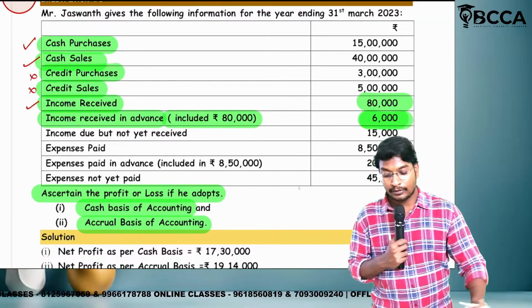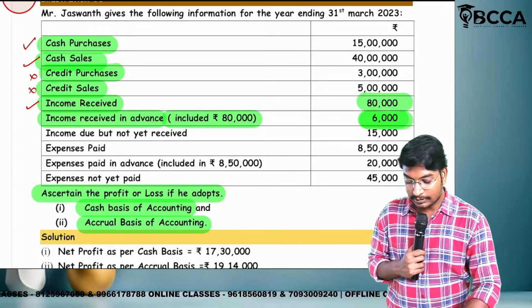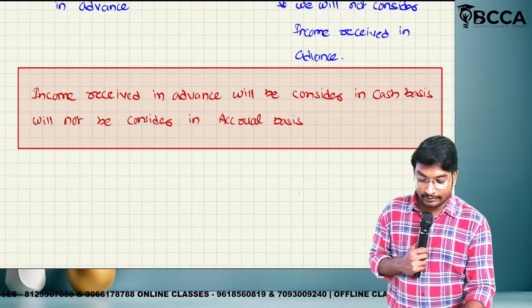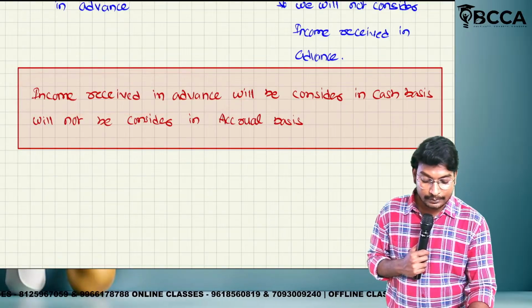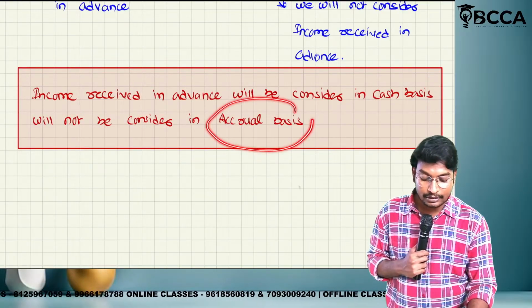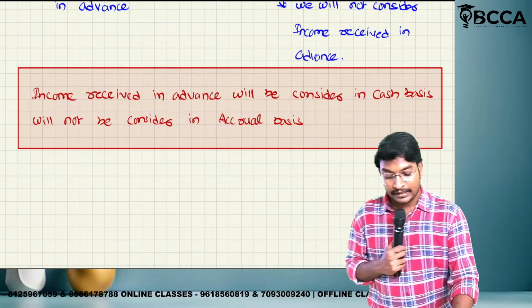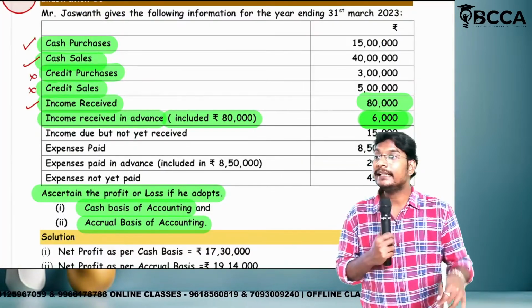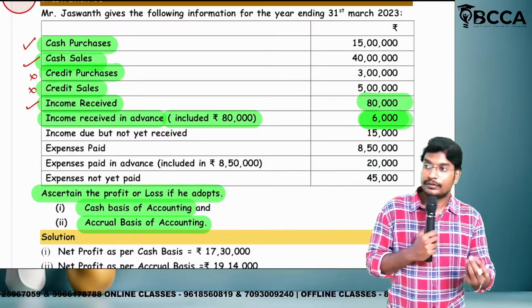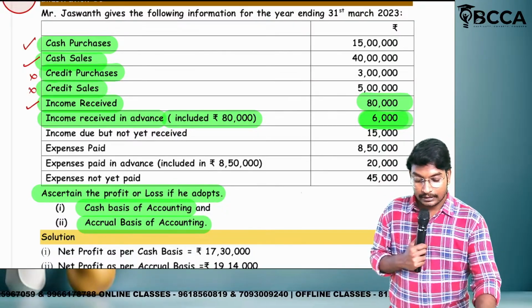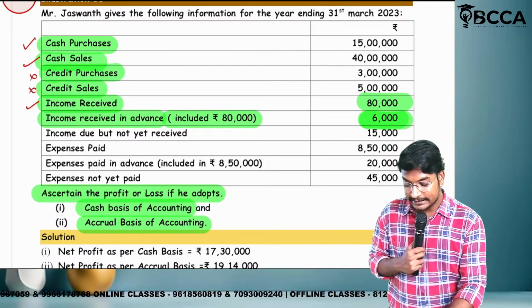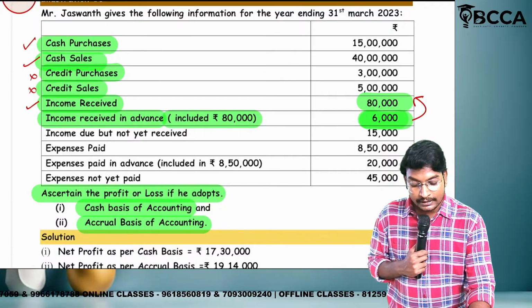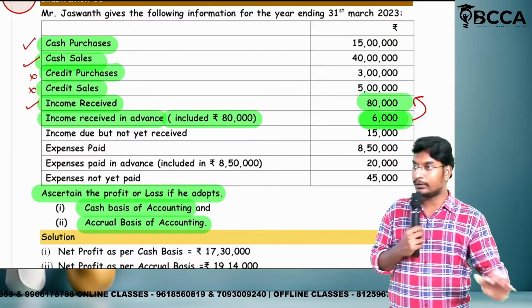Now if you open that one, what is the conclusion point we have written? If you see the conclusion point, income received in advance will be considered in cash basis, will not be considered in accrual basis. That means we should consider or we should not consider? We should consider. But here no need to consider, because this 6,000 is already included in the 80,000.